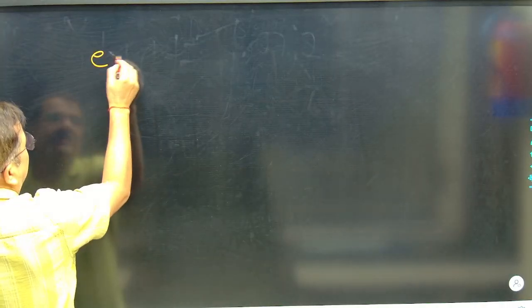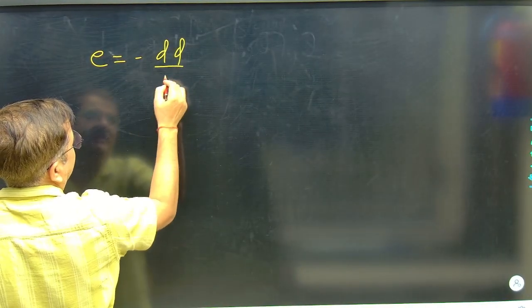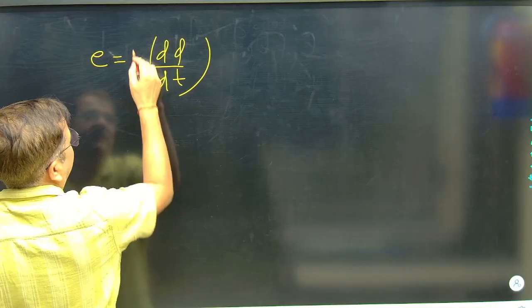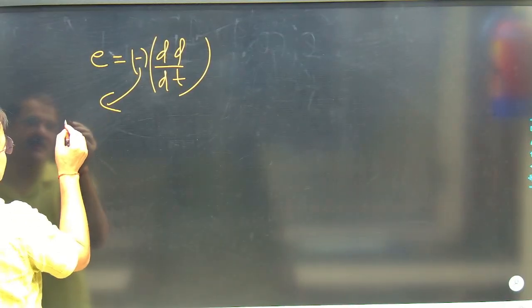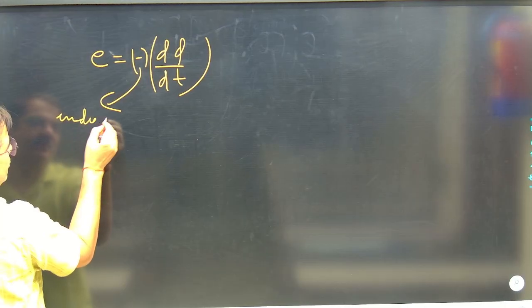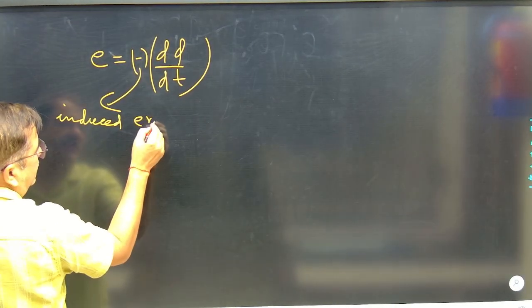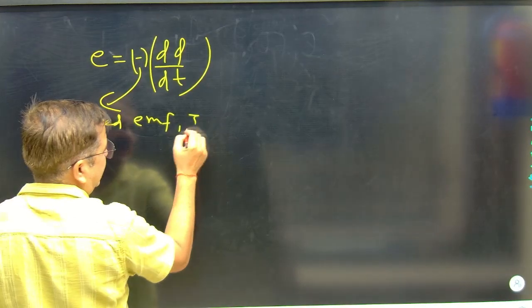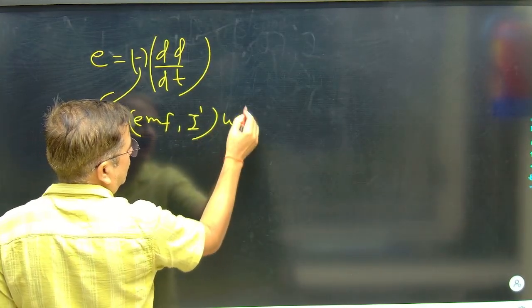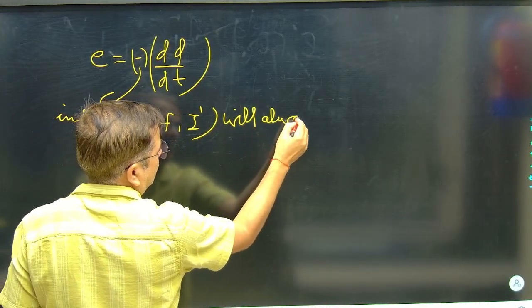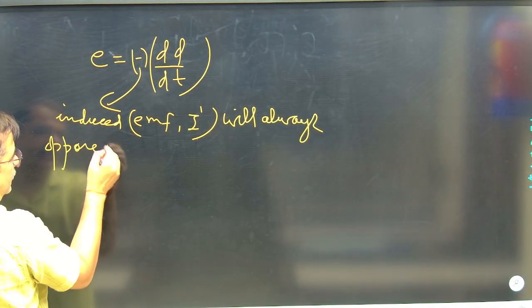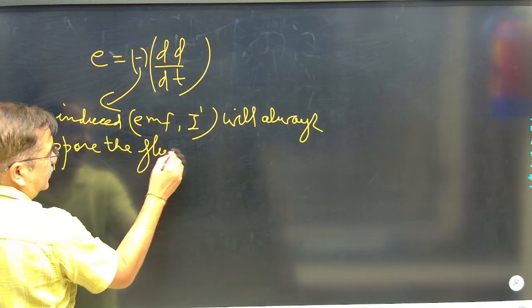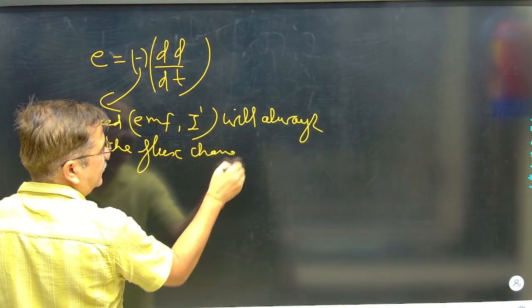what I am saying, this Faraday's law, E is equal to minus dφ/dt. Generally it is written as minus of dφ/dt. This minus sign implies that induced EMF and associated current I dash will always oppose the flux change. They will always oppose the flux change.